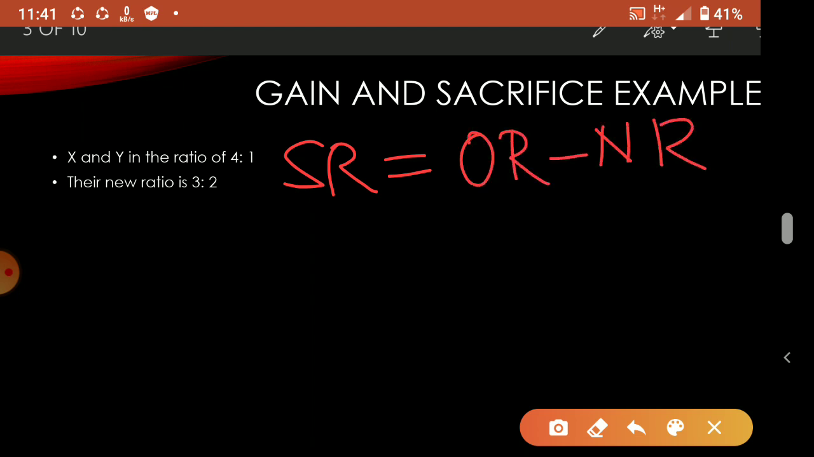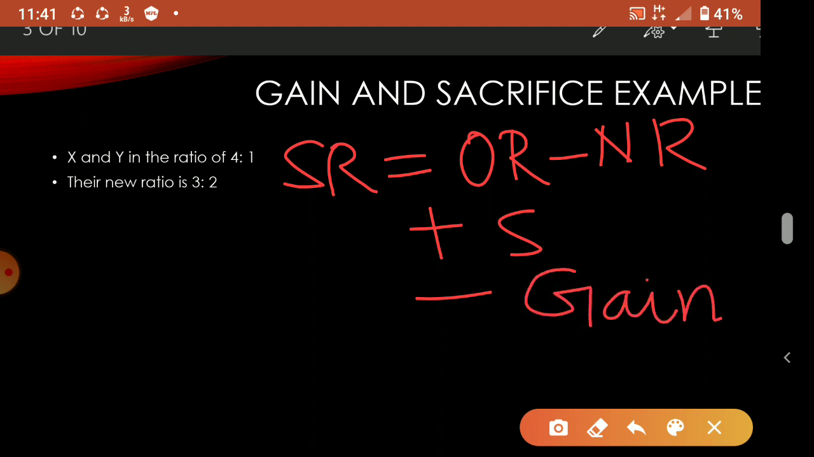Okay, so old ratio minus new ratio, positive means what? Sacrifice, because which equation you are applying? Sacrificing ratio. So positive means that only. If the answer is coming negative, then it will be gain. Okay, if it is coming 0, then no sacrifice, no gain. So these three things you understand and remember. Understood? So any one equation you put, either you put the sacrifice ratio equation or you put the gaining ratio equation.